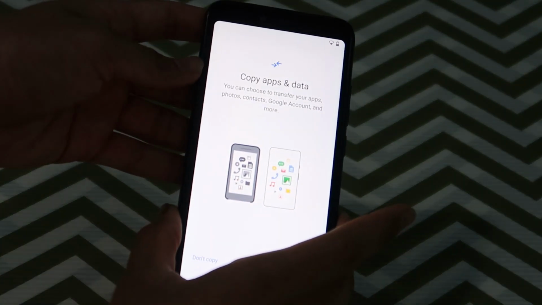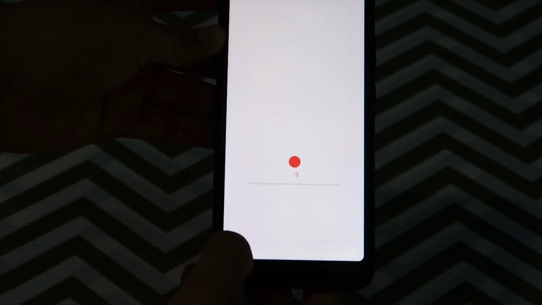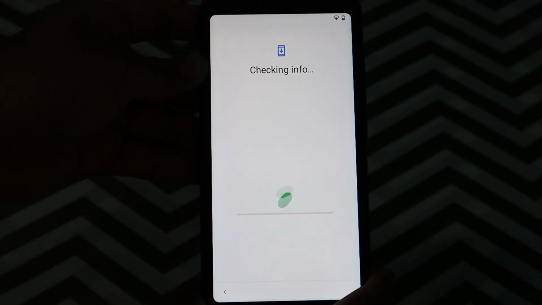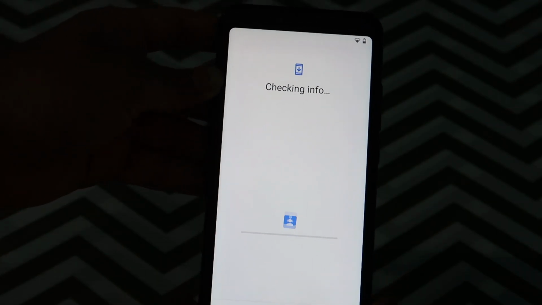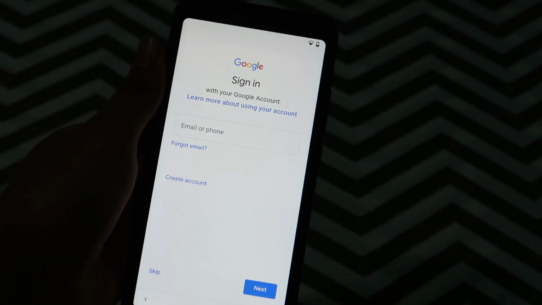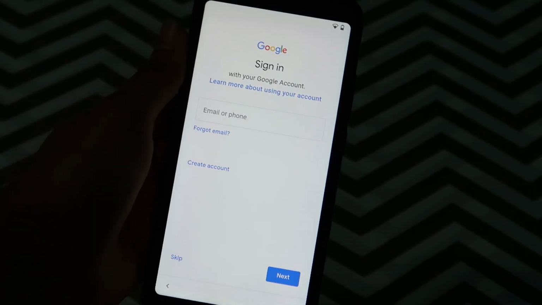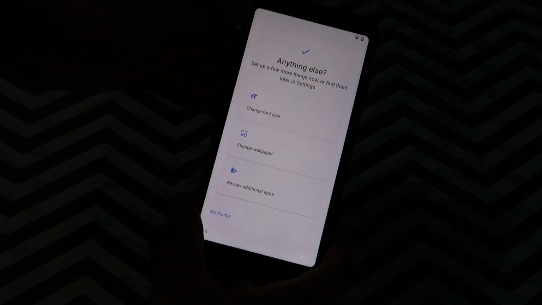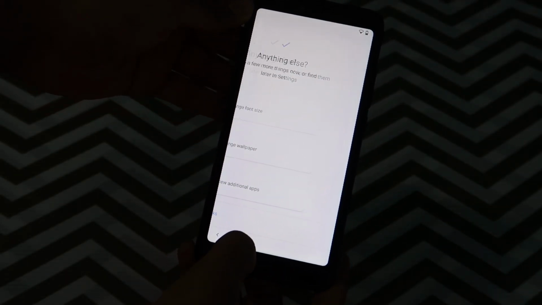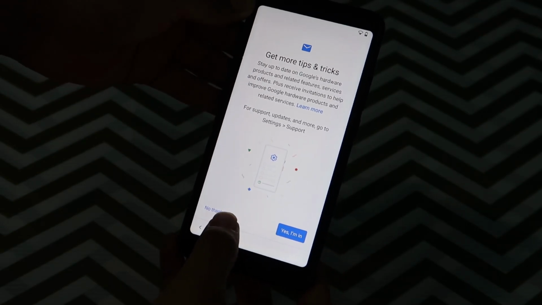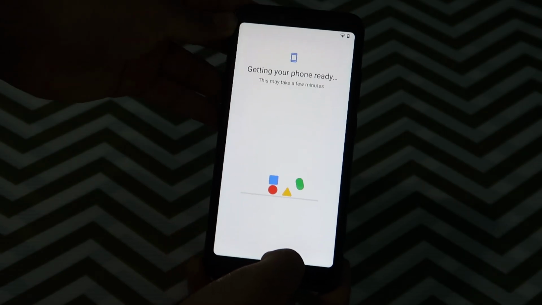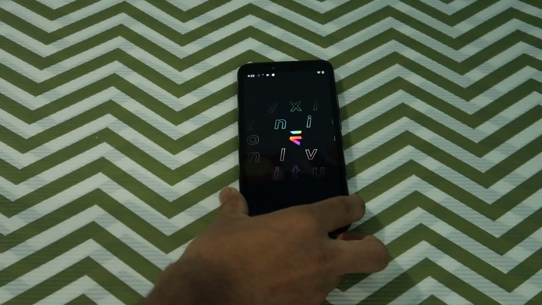Okay, so now it says copy apps and data. I'll say don't copy because we want to make this device as a newly set device. So let's see what it's doing. Okay, now it says to sign in with the Google account, so I'll sign in over here and then I'll show you. Mostly the setup is completed. Now let's see what it says. Okay, anything else? No thanks. And yes, I'm in. Okay, it says getting your phone ready, so let it.